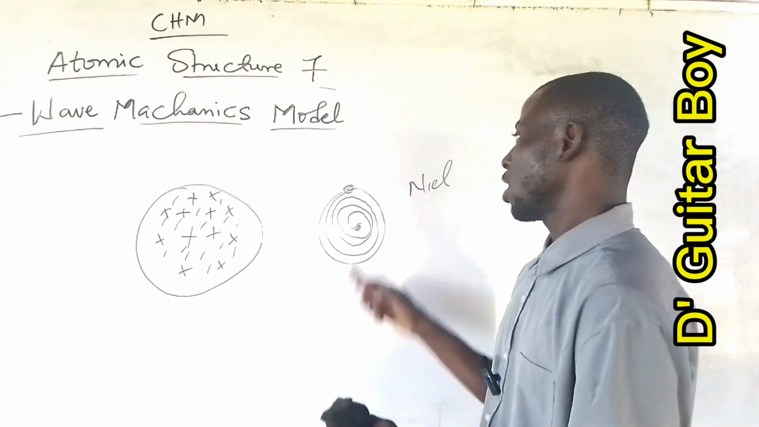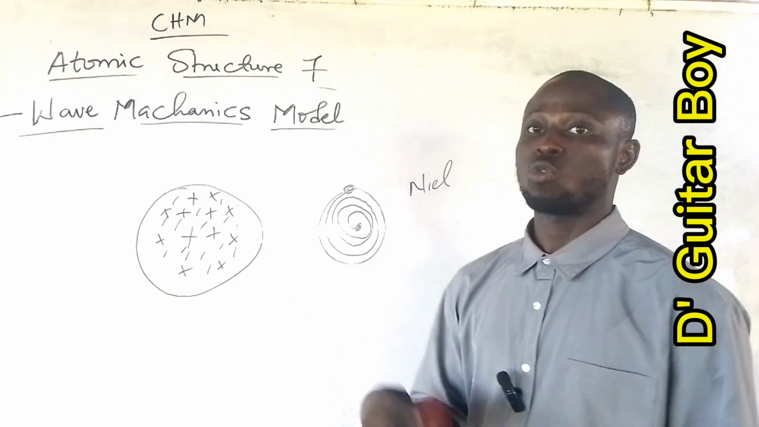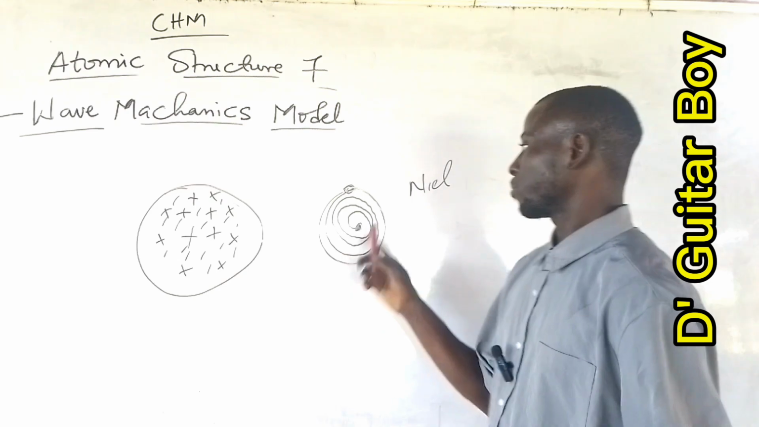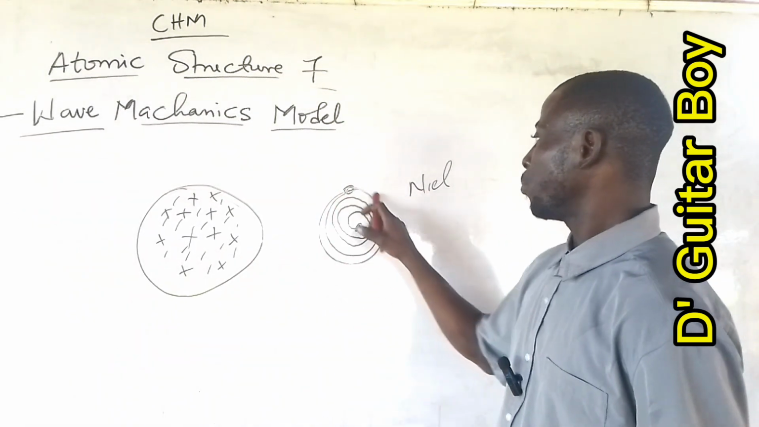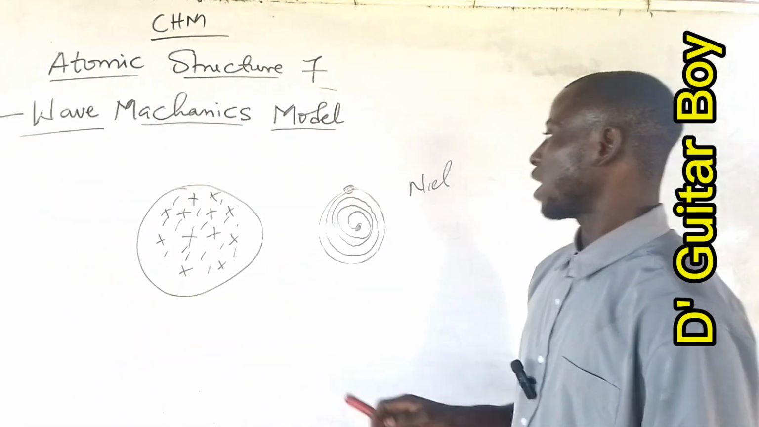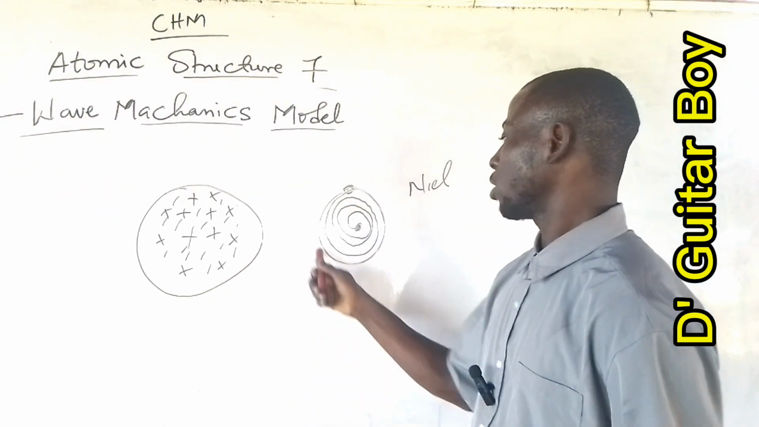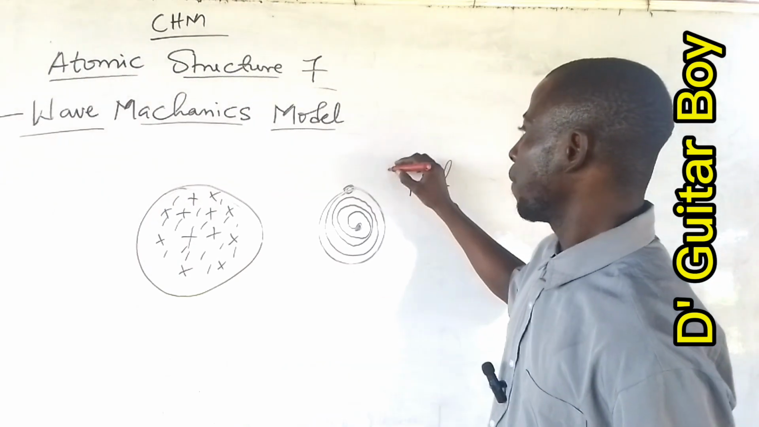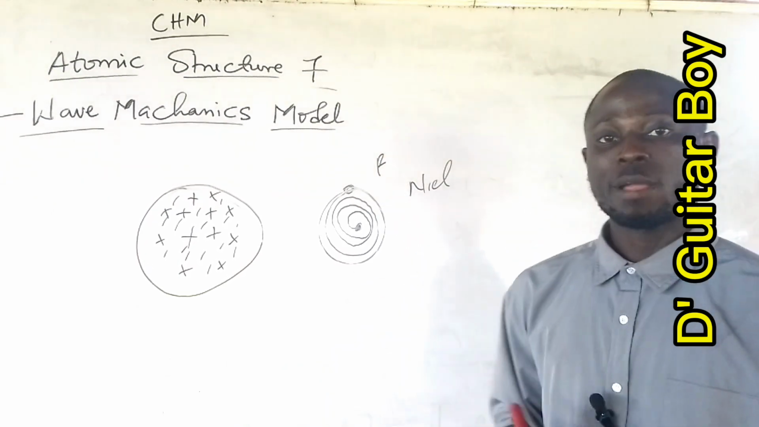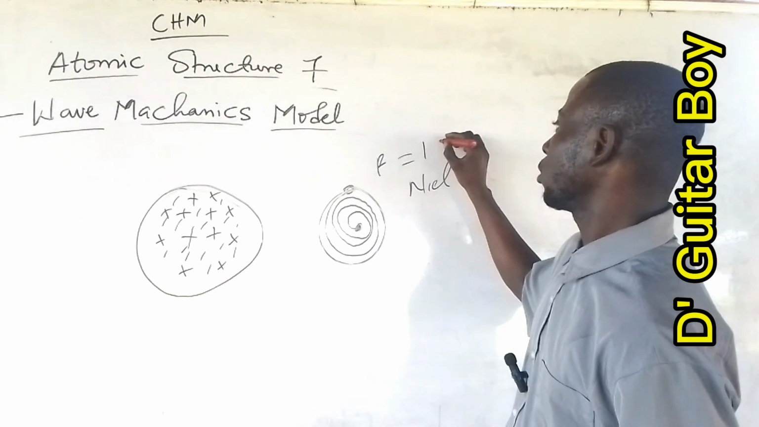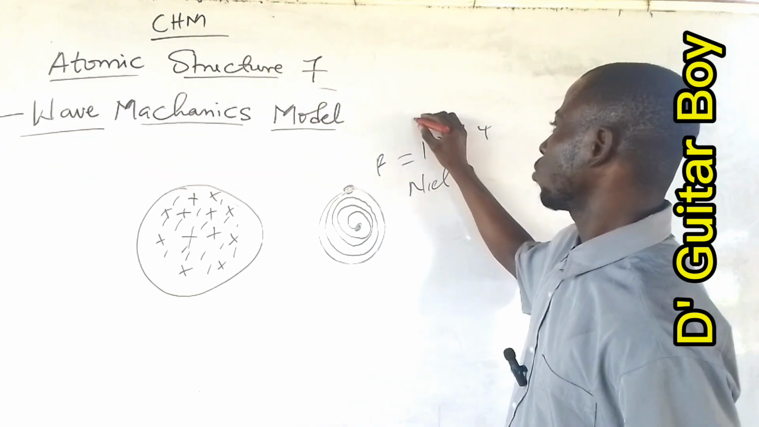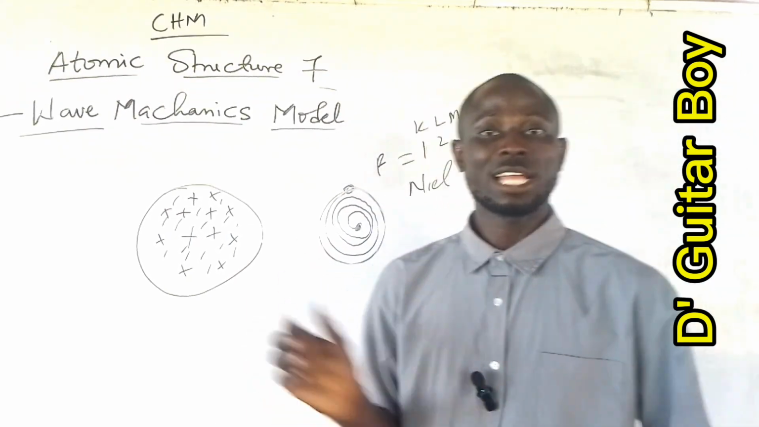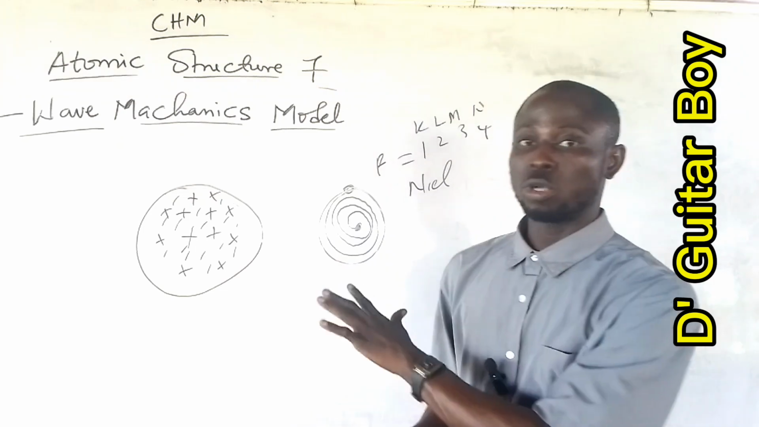Niels Bohr said that the orbit of an electron is quantized. That is, the electron moves in quantized orbits. You can go and watch the video about Niels Bohr's model of an atom. The energy level in which the electron moves around, according to Niels Bohr, is identified by the principal quantum number, which are 1, 2, 3, 4, and these represent K, L, M, N.